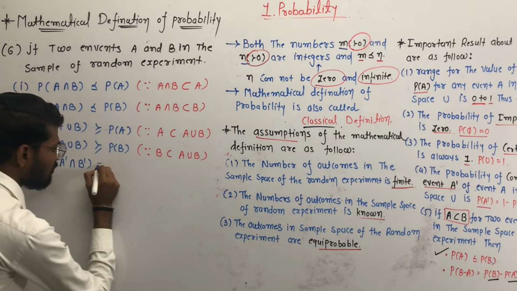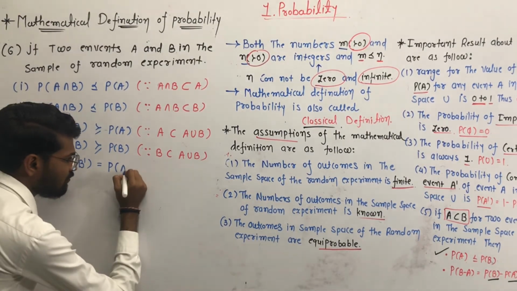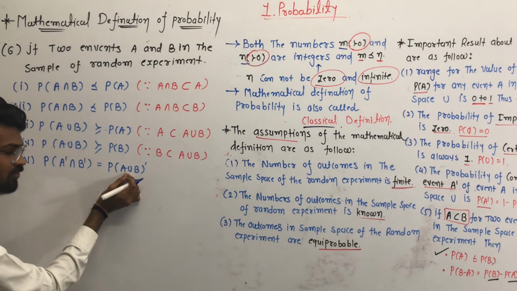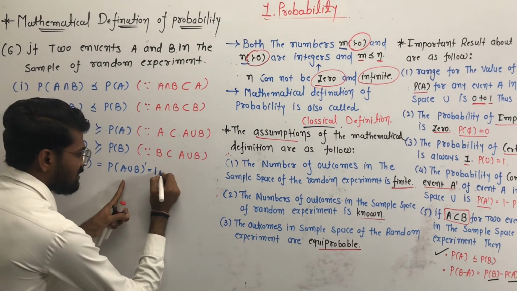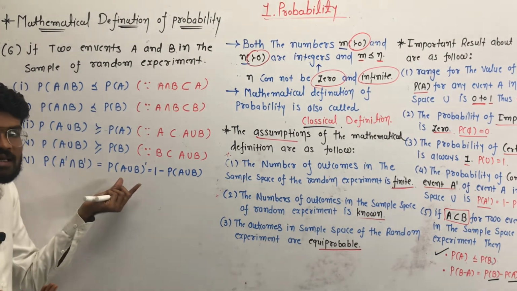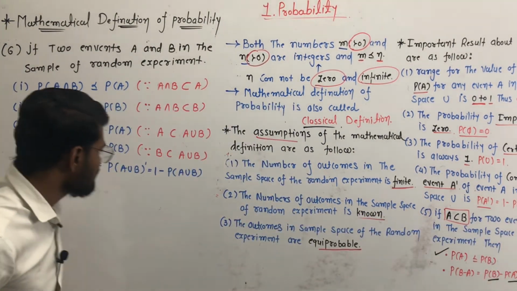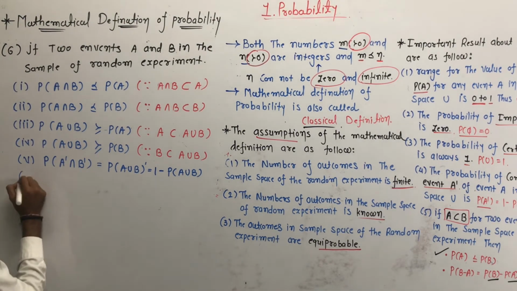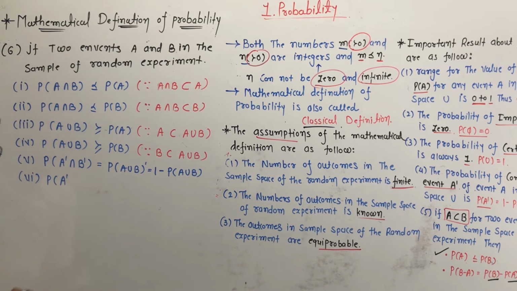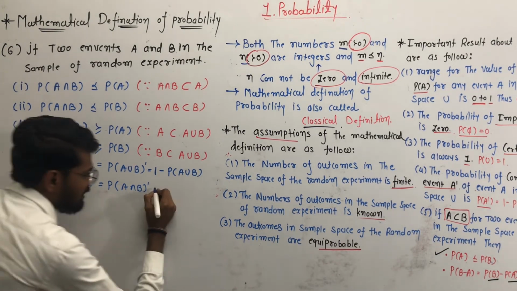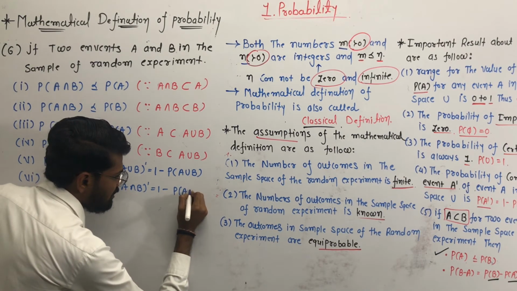Now we discuss the probability of the intersection of the complement of event A and the complement of event B. It is equal to the probability of the complement of the union of A and B, which is equal to 1 minus P of A union B. If we write P of A dash, it is equal to 1 minus P of A. Now P of the union of the complement of A and the complement of B is the complement of the intersection of A and B, so it is equal to 1 minus P of A intersection B.